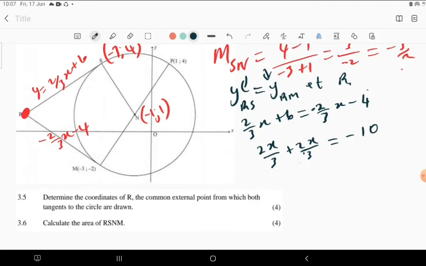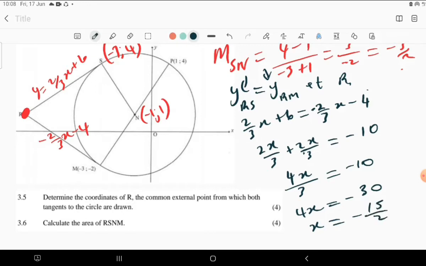So when the denominators are the same, we can just add these. Then we have 4x over 3 equal to minus 10. Therefore 4x is equal to minus 30. When you divide by 4 both sides, it's going to be minus 15 over 2. So you have minus 15 over 2 over there.